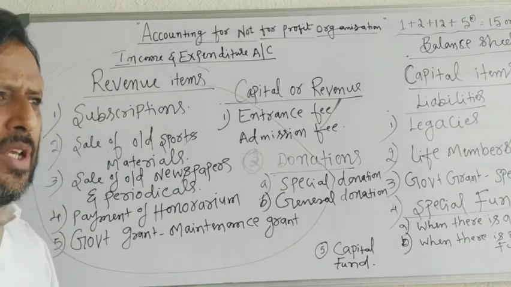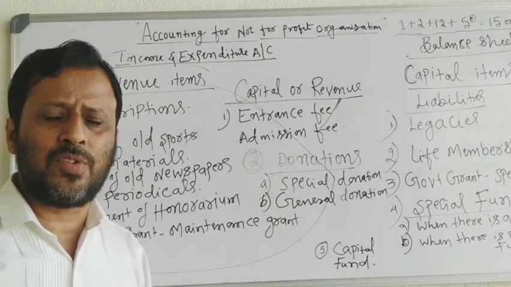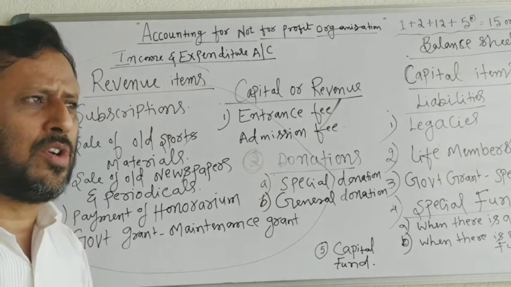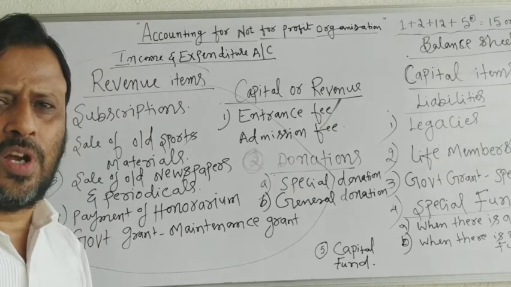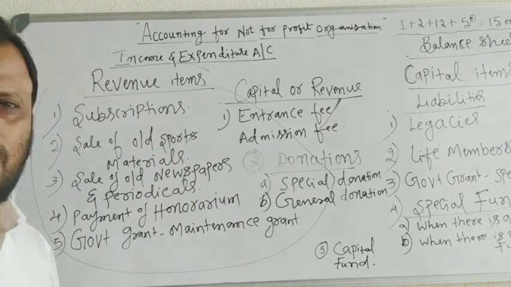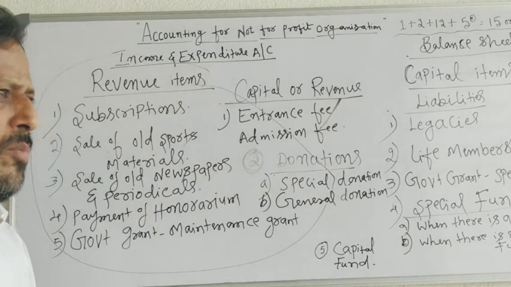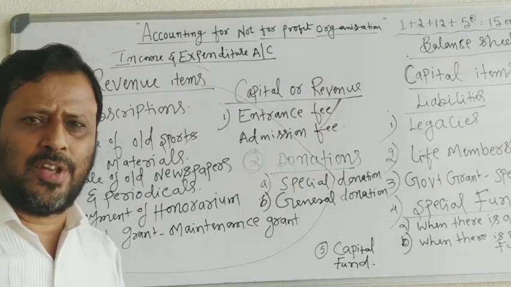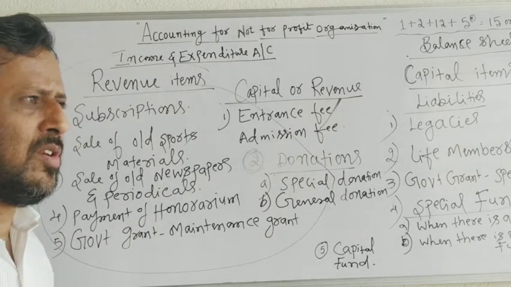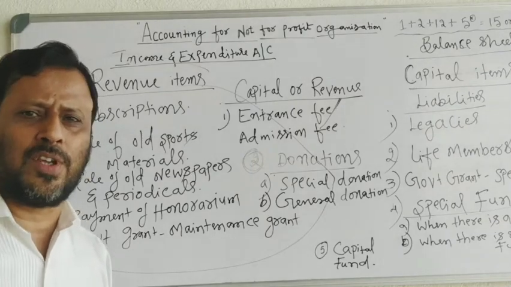What is the meaning of these special items and how do you have to treat these special items in the accounting for not-for-profit organization? Before studying the special items, let's come to know once again